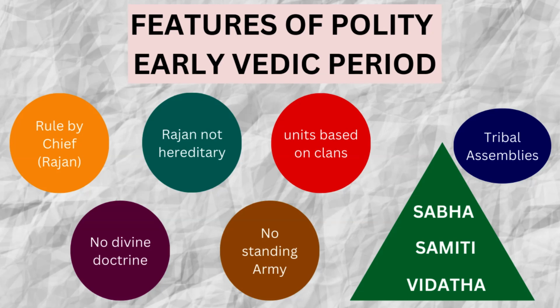How the society of the early Vedic period was run, or what the political system was like. So they were ruled, the people were ruled by a chief called Rajan.